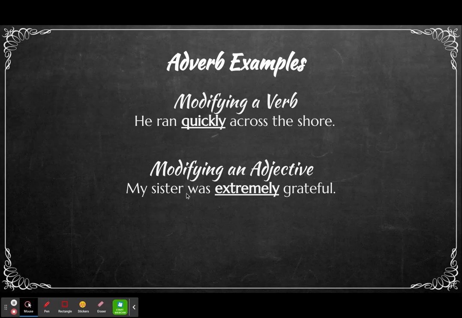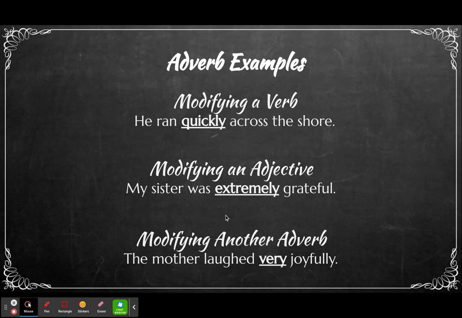You can't say my sister was extremely because we don't know what you're talking about. So it's not modifying the verb here. It's not modifying the noun. It is describing how grateful, extremely grateful. And go ahead and try to come up with your own adverb that describes an adjective if you can.